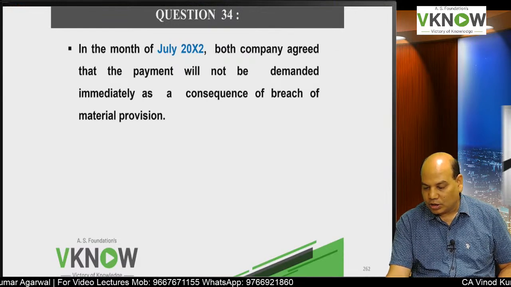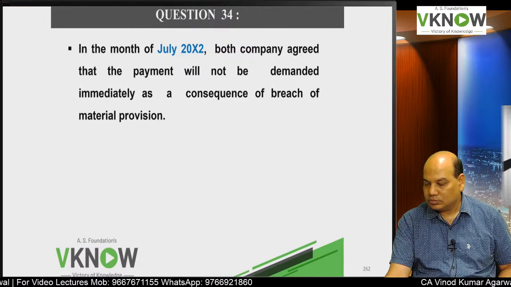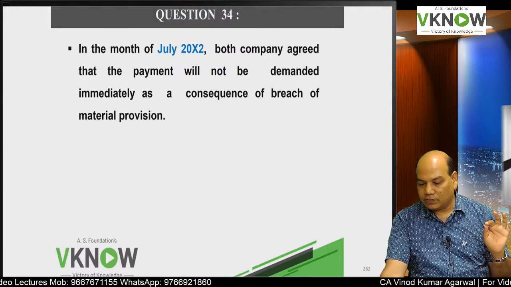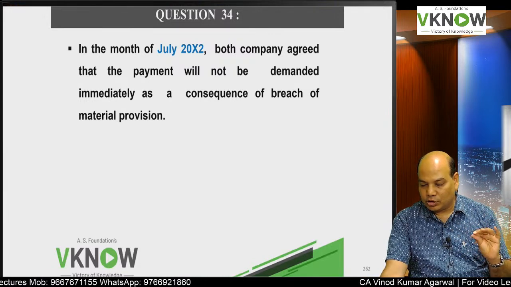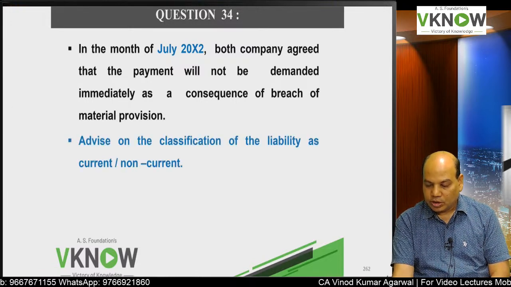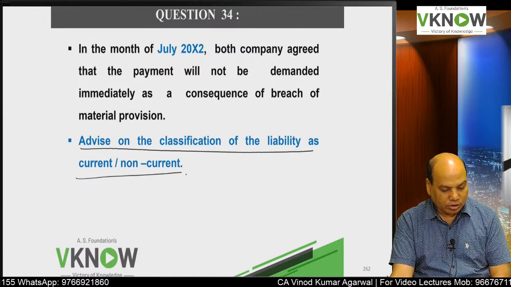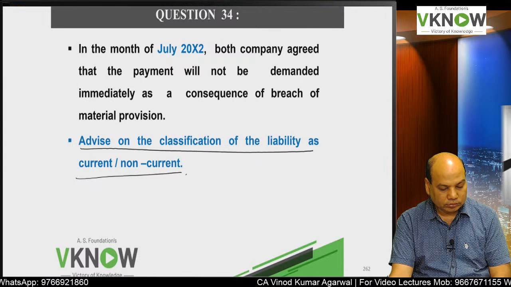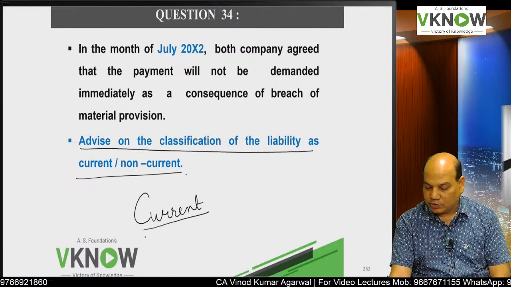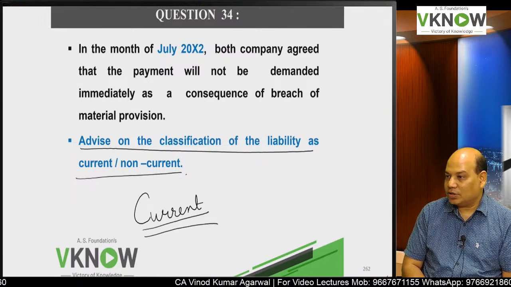In the month of July, oh my God, is July 1st or June 1st? That means up to June the breach was not rectified. Both companies agreed that payment will not be demanded immediately as a consequence of the breach of material provision. Advise the classification of the liability as current or non-current. So this will be current because you can rectify the breach before the approval of the financial statement.